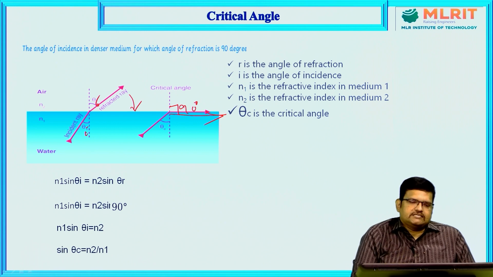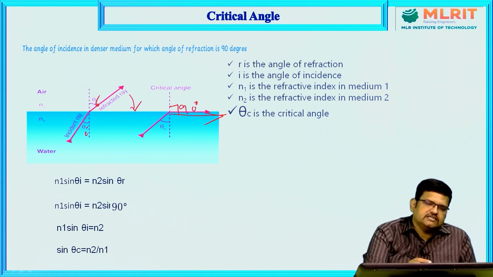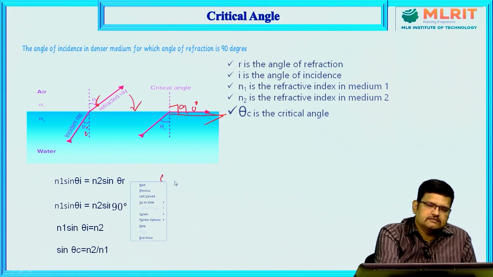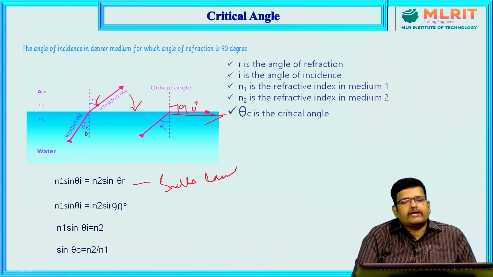Okay, now you can consider Snell's law. Here n1 sin theta I, where n1 is nothing but the refractive index of the water medium and theta I is the angle of incidence, equals n2 sin theta R, where n2 is the refractive index of the air and theta R is the angle of refraction. Okay, so this is the normal condition, this is nothing but Snell's law.